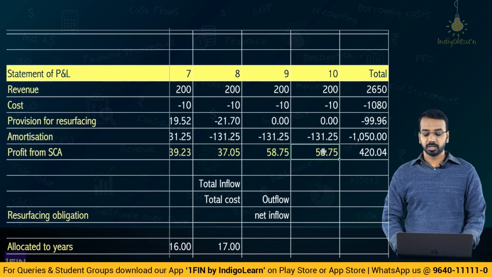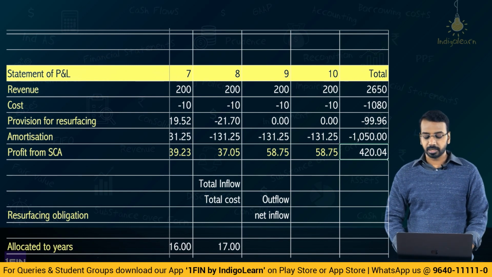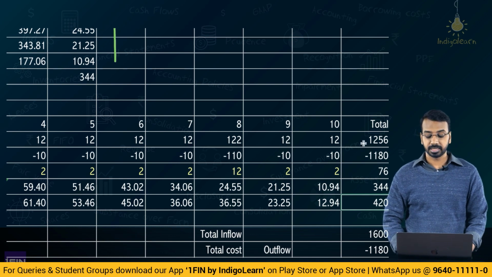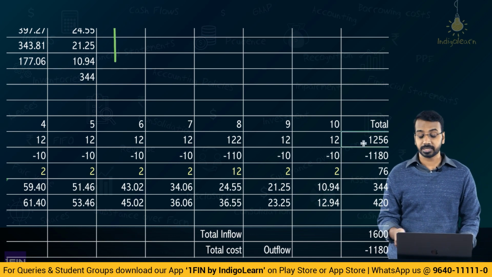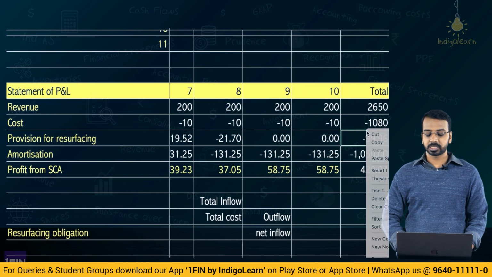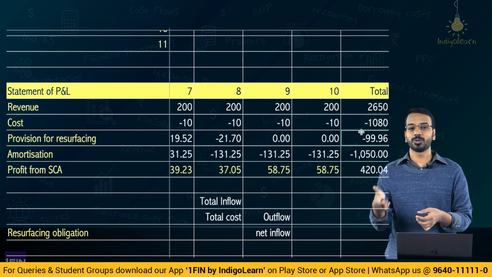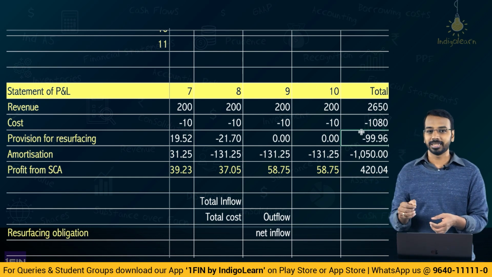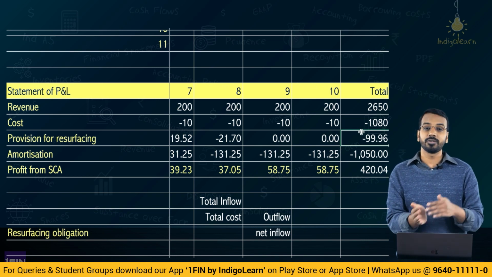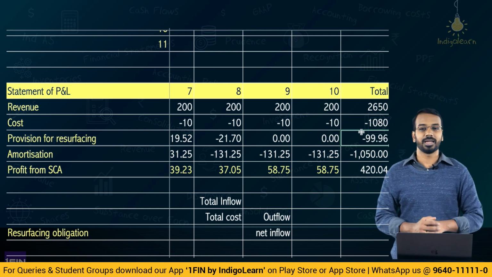And if you see, the total profit is 420. Is it not the same as earlier? Earlier also it is the same, 420. But one thing that you need to keep in mind, friends, is that here revenue recognized was only 1256. Here revenue recognized is 2650. Why 2650? Because the contract asset is being transferred to the government against which we have received an intangible. So for construction service, separate revenue is being recognized, and whatever is being collected from the users as toll fee, a separate revenue is recognized for that.